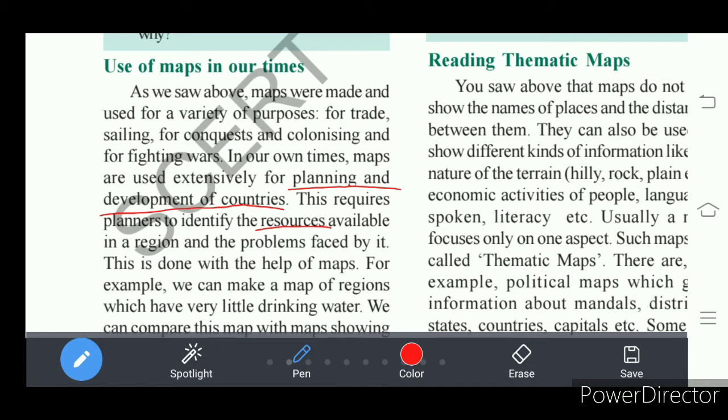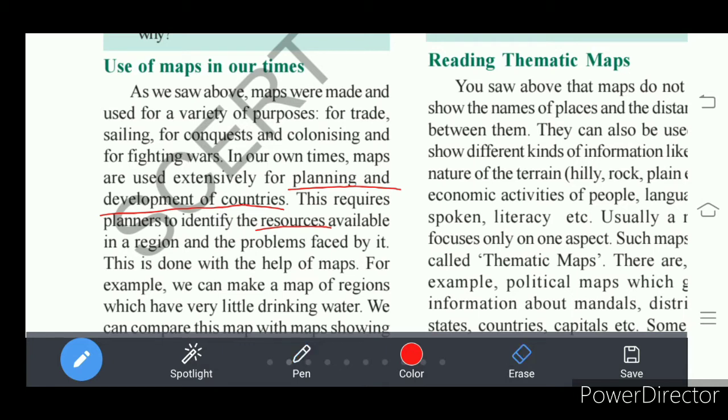This is very important. There we have to establish a mining industry. So this information comes from the map, right? When we want to establish industries, what problems will be in that place, all these will become known with the help of maps.